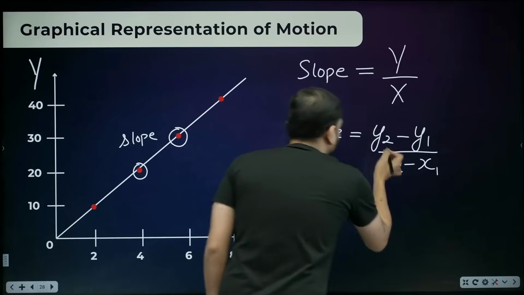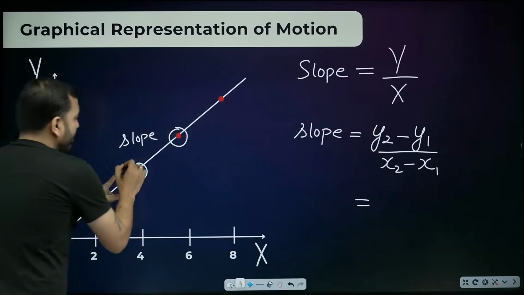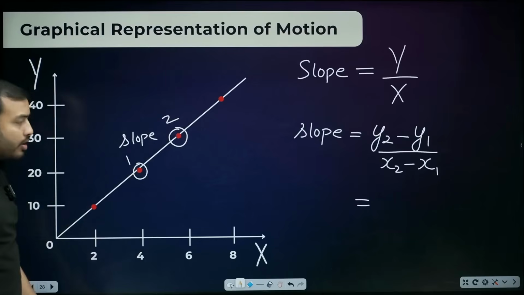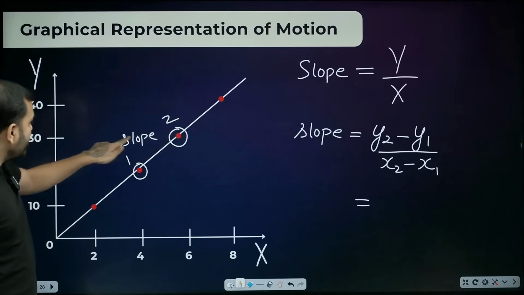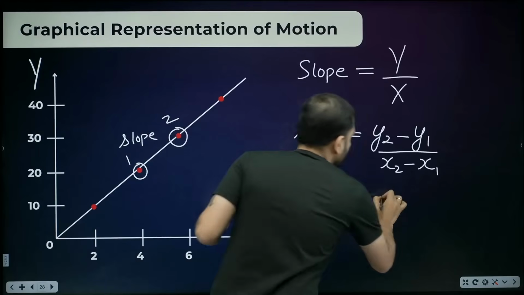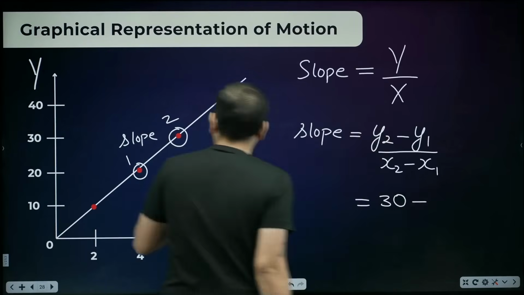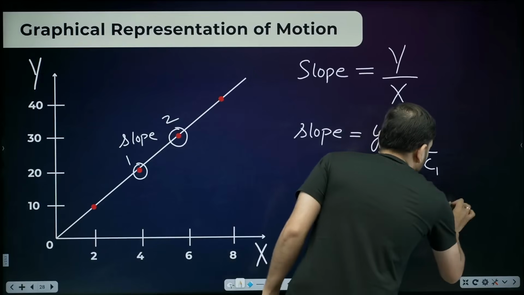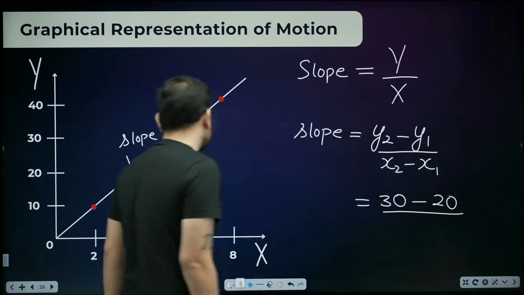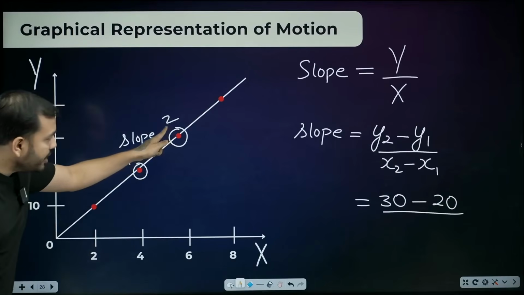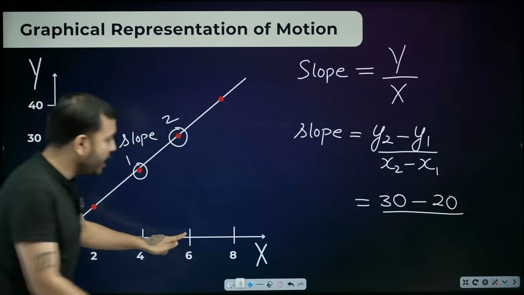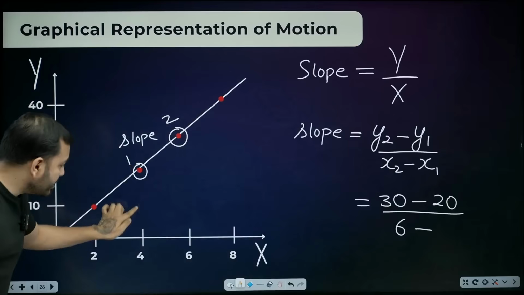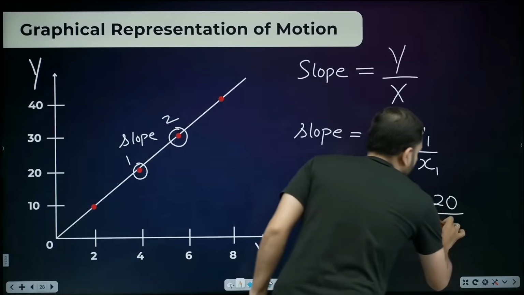What is the formula? y2. Now see, this is the first point and this is the second point. We need to go from here to here. y2, what is the y of this point? 30. Minus y1, what is the y of this point? 20. Divided by x2 minus x1. This is the second point, right? What is its x? 6. Minus this point's x, how much is it? 4. Tell me, did you understand?